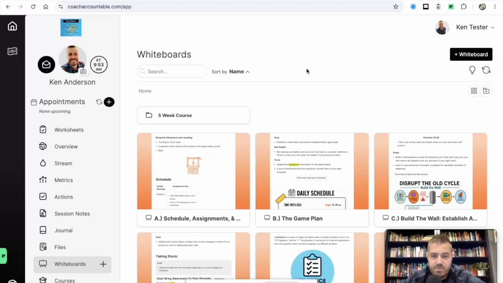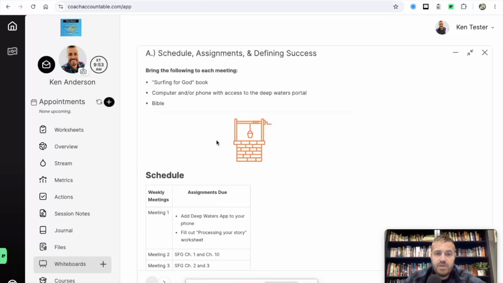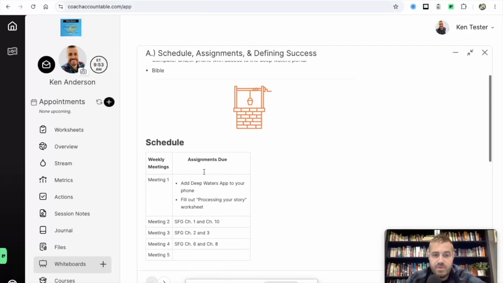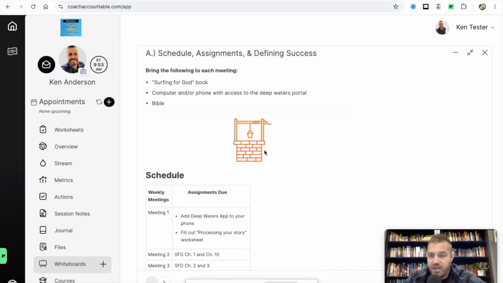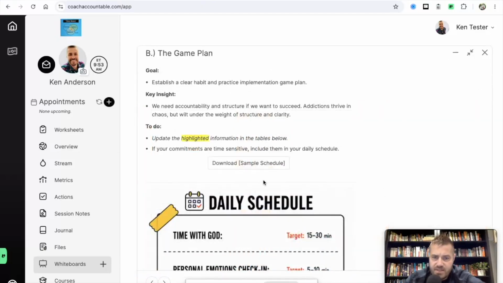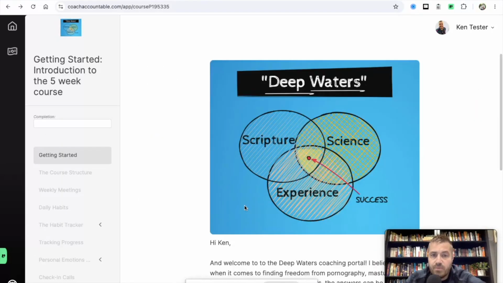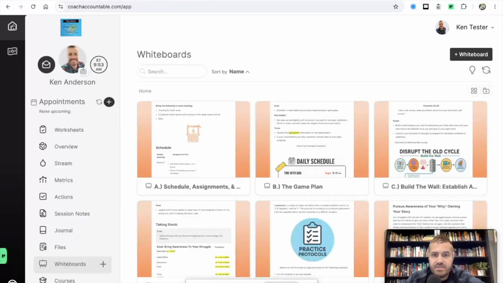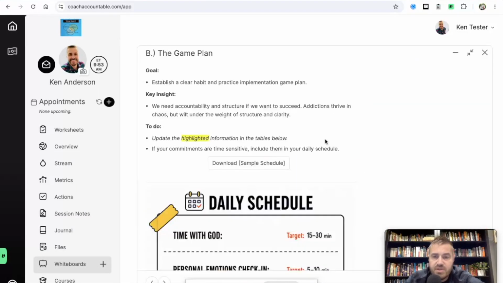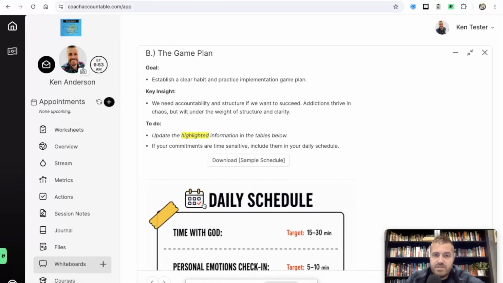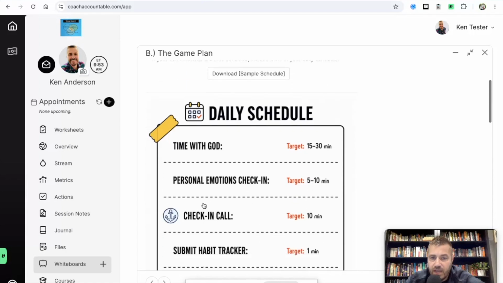So your whiteboards might look a little bit different depending on what work we're doing, but just to give you an idea here, usually you'll have a schedule and assignments. Again, it depends on what exactly you're doing with Deep Waters, whether it's one-on-one mentoring or a 30-day challenge, something else. At some point, you're going to work through your daily schedule. Oh, sorry, it jumped us back to the course it wants us to finish. So, okay, for example, this is the daily schedule where we come up with our game plan.